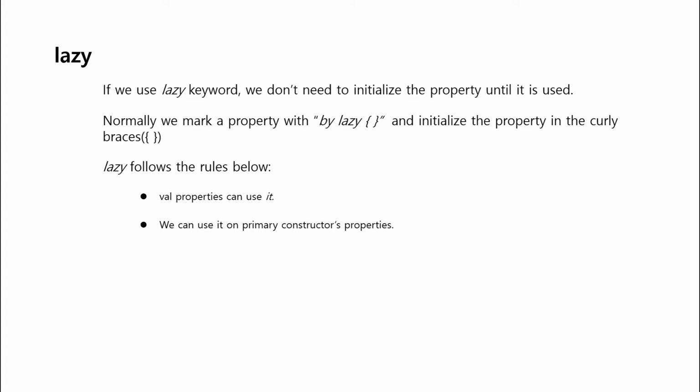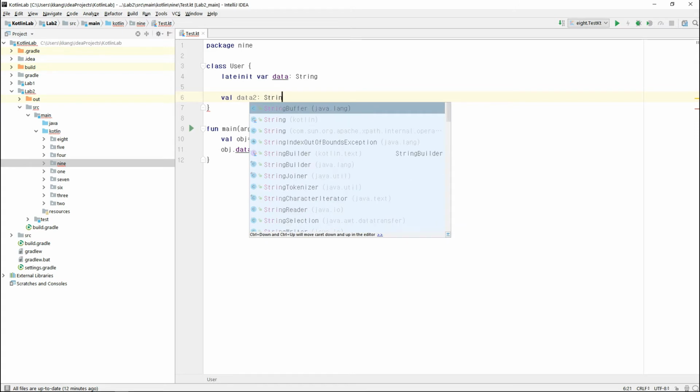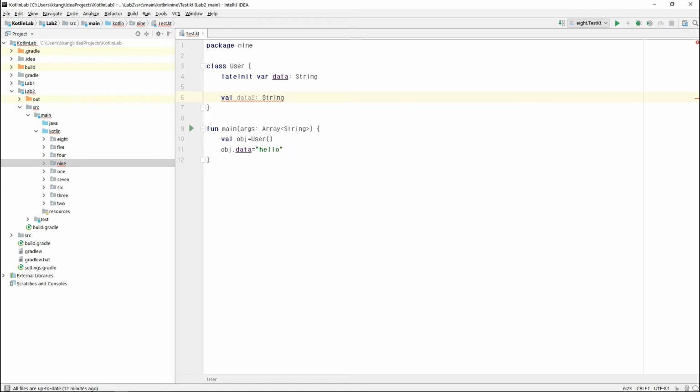Let's test it out. Let's add another property here. Make it a string property too. If we don't initialize it, as you can see, we got an error. But we are also allowed to add the lazy block.